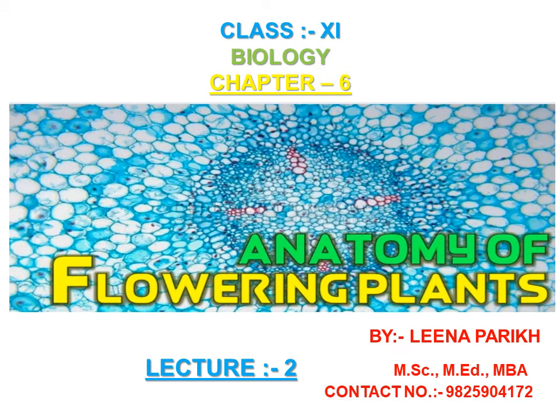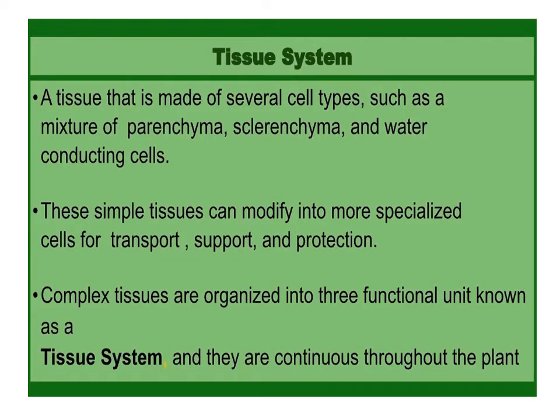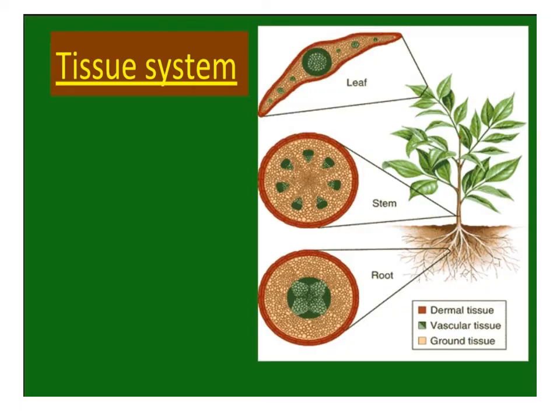Biology, Chapter 6, Anatomy of Flowering Plants of Class 11. Tissue System. A tissue that is made up of several cell types such as a mixture of parenchyma, sclerenchyma and water conducting cells. These simple tissues can modify into more specialized cells for transport, support and protection. Complex tissues are organized into three functional units known as a tissue system, and they are continuous throughout the plant.